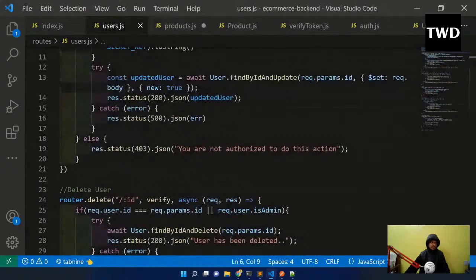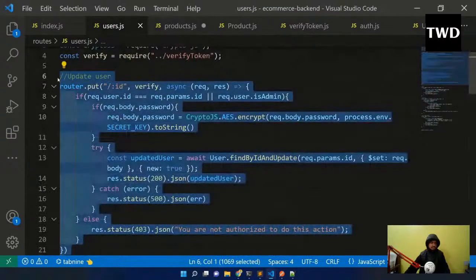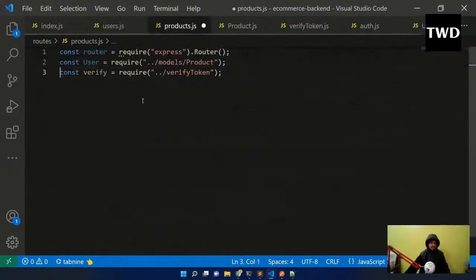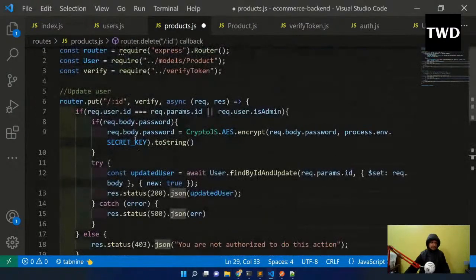So update and delete, I'll copy. I have copied update and delete, and in the update I will have the put to verify async and all these things are there.